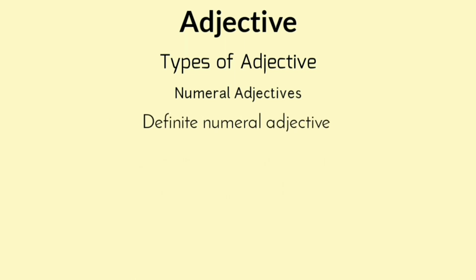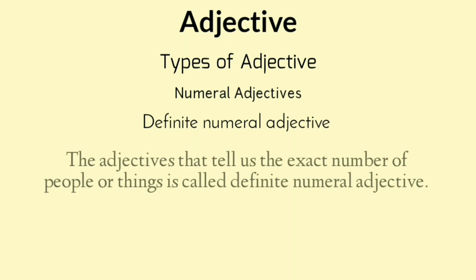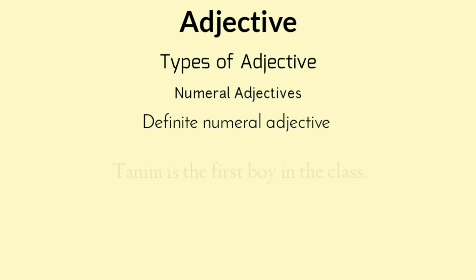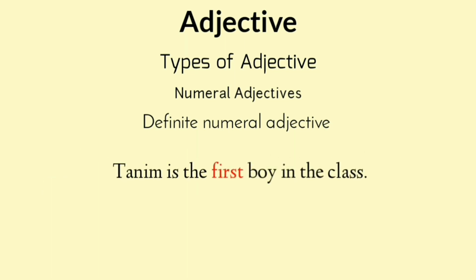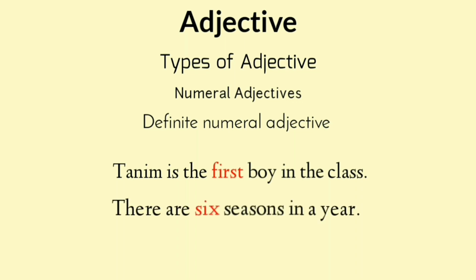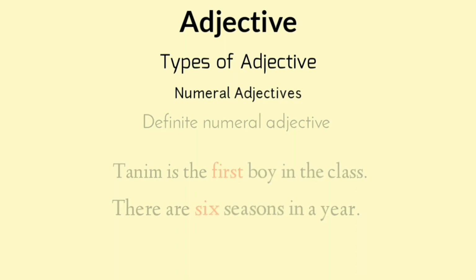Definite numeral adjective. The adjectives that tell us the exact number of people or things are called definite numeral adjectives. Look at the sentences. Tanim is the first boy in the class. There are 6 seasons in a year.